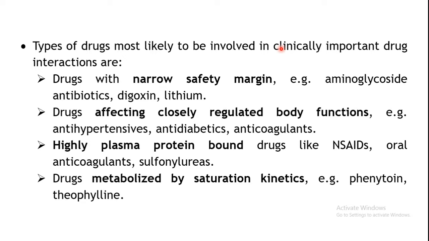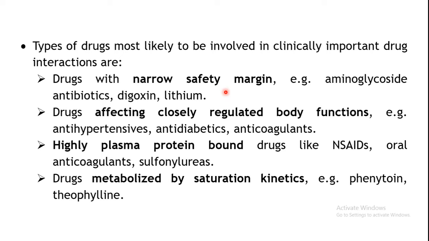Now, before going into the actual types of drug interactions, let us see which types of drugs are likely to show drug interactions. Drug interactions may be seen with administration of drugs which have a narrow safety margin. Okay, we have seen that there is a particular maximum level of plasma concentration. If you cross beyond that, certain drugs may start precipitating toxic effects. At certain higher doses, toxic or undesirable effects may be seen.